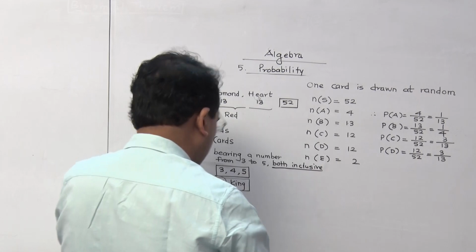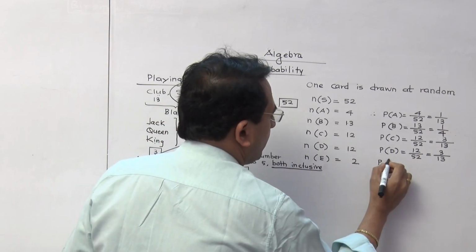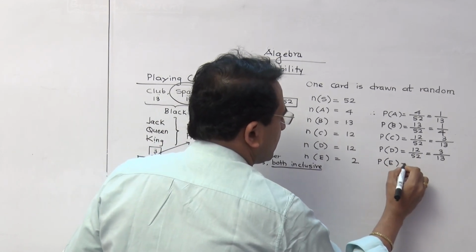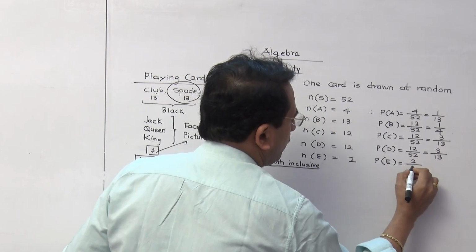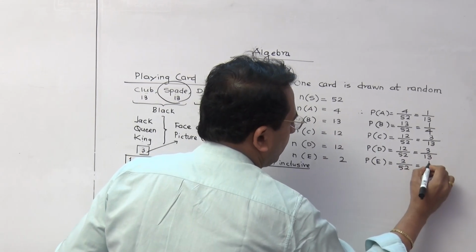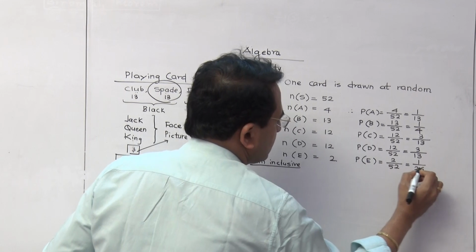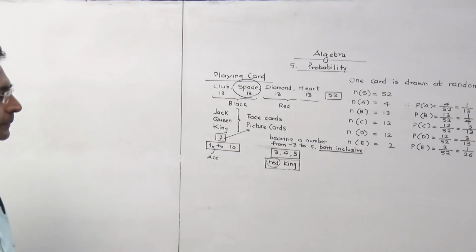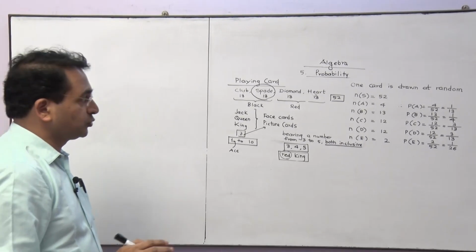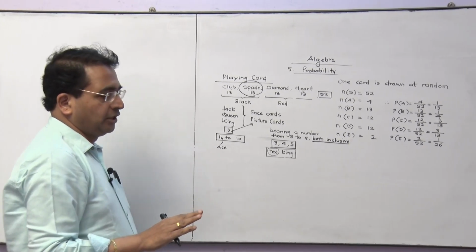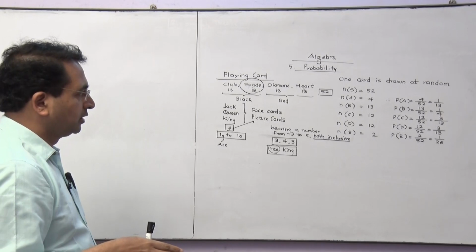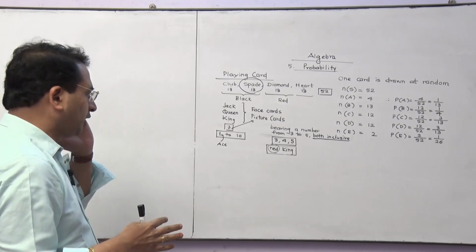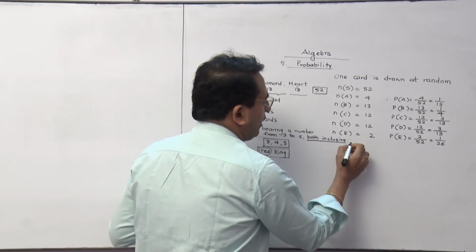So what can be written further? The probability of the event is going to be 2 by 52, which can be further written as 1 by 26. Any doubt you have here? These questions are supposed to be solved properly. You have to practice. It is based on what the types of questions are which we can have.